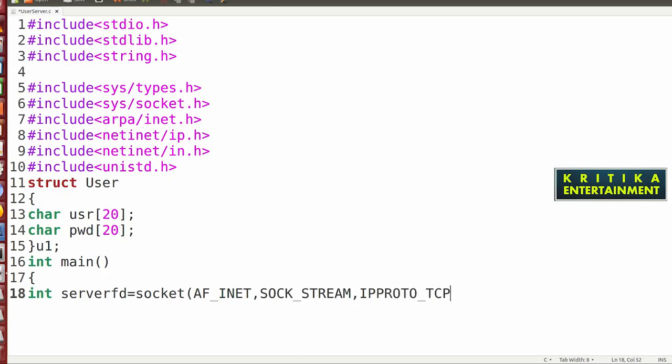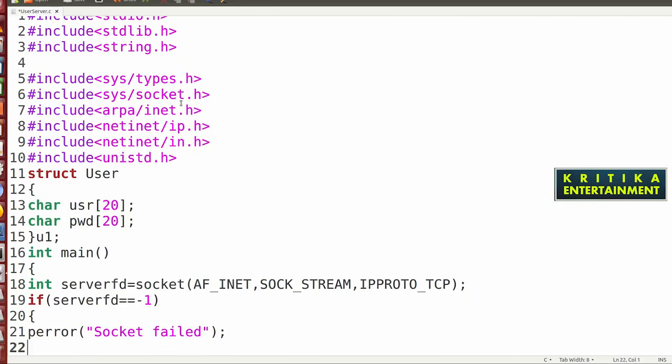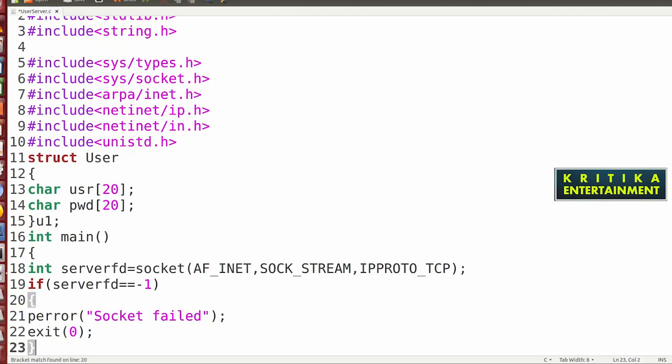Then here I will check if server_fd equals -1, then write perror socket failed. Then exit the program.